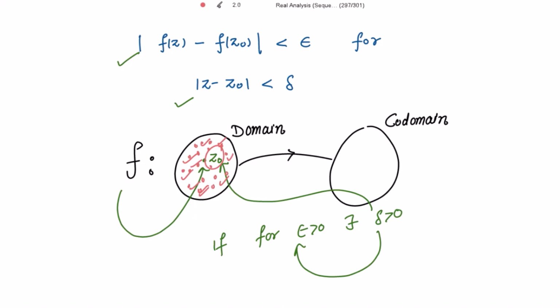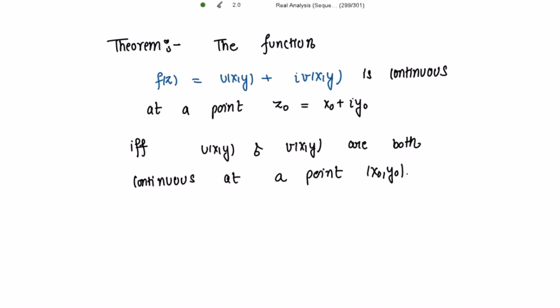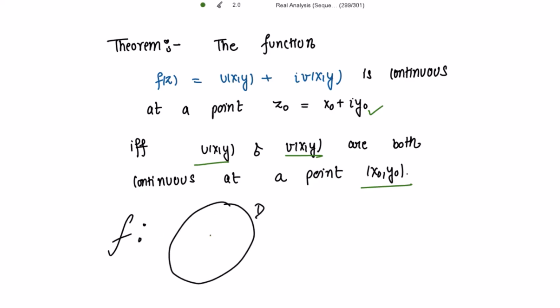Alright, let's move on to one theorem which is based on this concept of continuity. The theorem is: the function f(z) equal to u(x,y) plus iota v(x,y) is continuous at a point z0 equal to x0 plus iota y0 if and only if u(x,y) and v(x,y) both are continuous at the point (x0,y0). Suppose this is your function and this is the domain D, and the point present in this domain D is z0, that is your x0 plus iota y0.